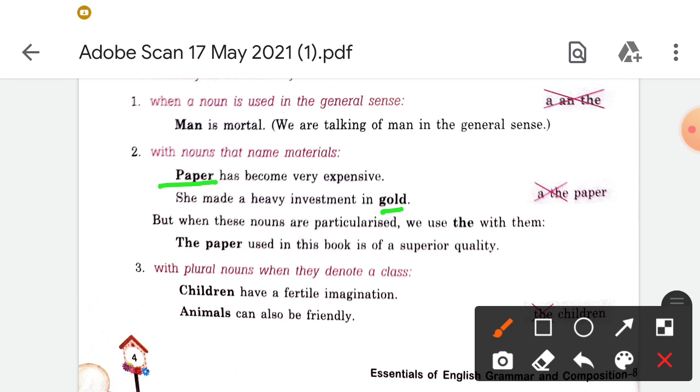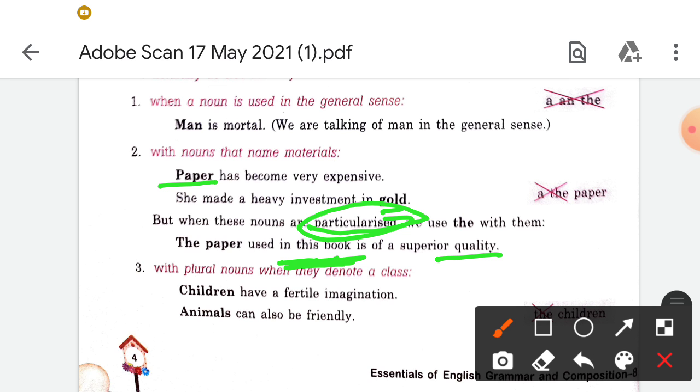But when these are particularized, we use the, for example the paper used in this book, meaning particularly of a superior quality. In that case we will use the. Otherwise, before material nouns we are not using articles.